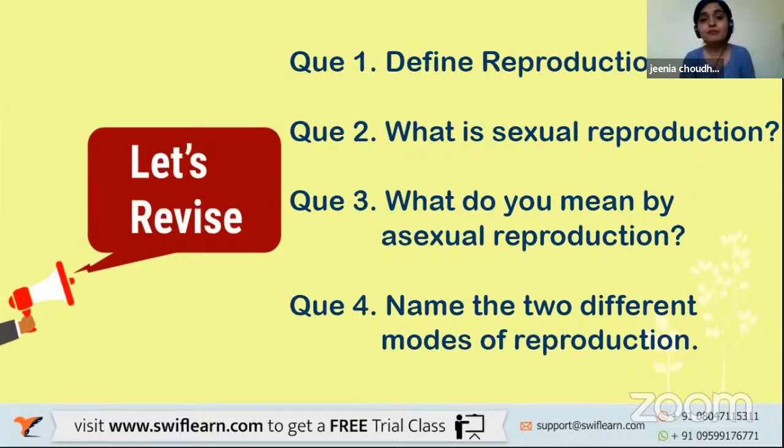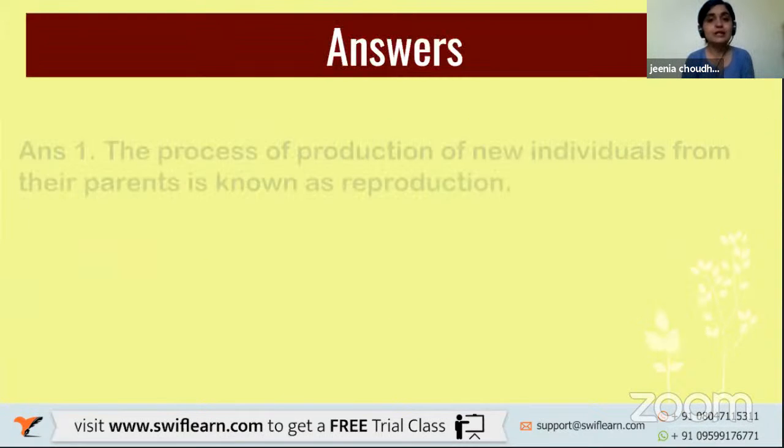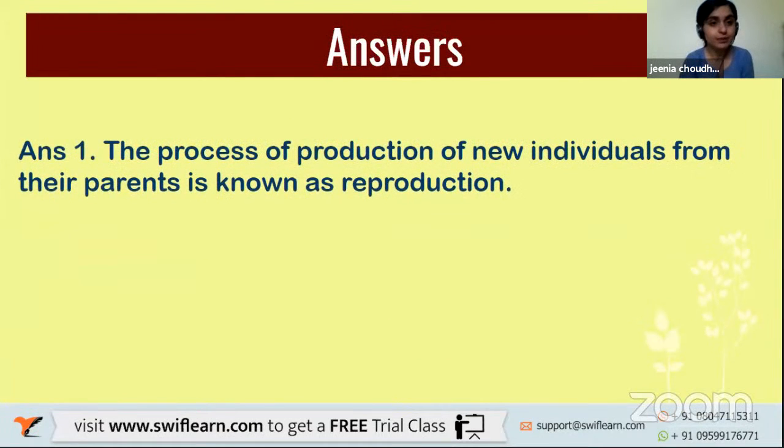So firstly, we'll answer all these four questions. I hope you can remember all these questions. First question says, define reproduction. Second question is, what is sexual reproduction? Third question, what do you mean by asexual reproduction? The fourth question says, name the two different modes of reproduction. Now, moving forward, let us answer these questions one by one.